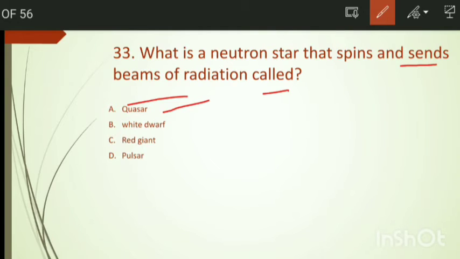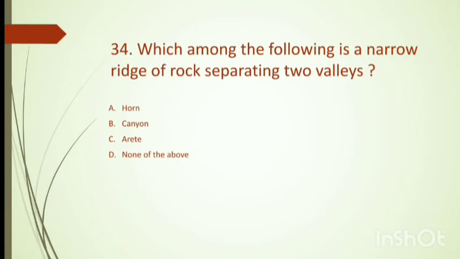What is a neutron star that spins and sends beams of radiation called? Options are quasar, white dwarf, red giant, pulsar. Answer is option number D, that is pulsar.